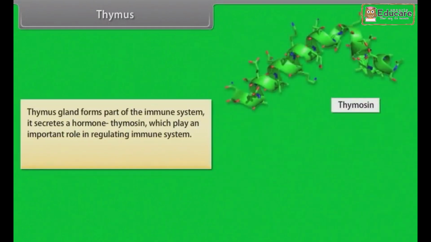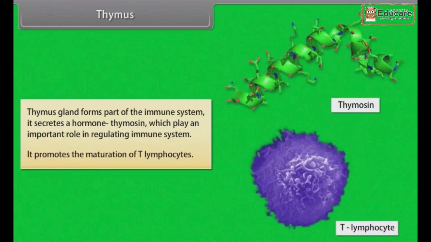Thymus gland forms part of the immune system. It secretes a hormone, thymosin, which plays an important role in regulating immune system. It promotes the maturation of T lymphocytes.